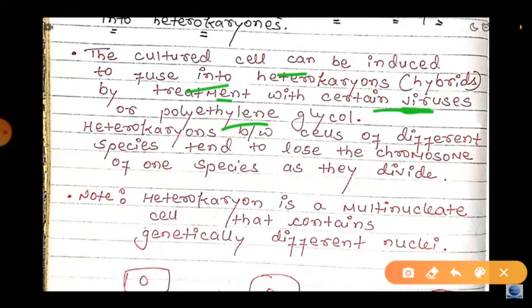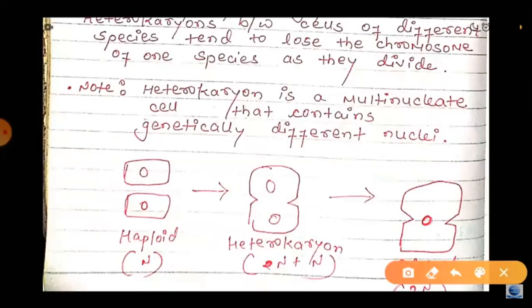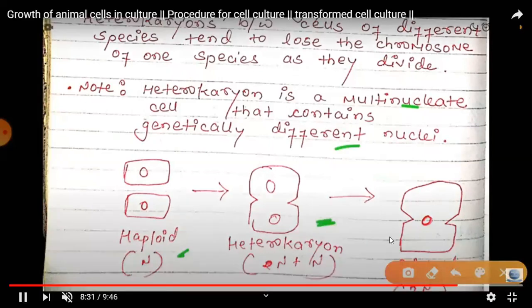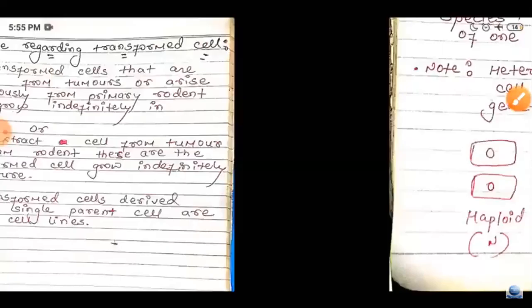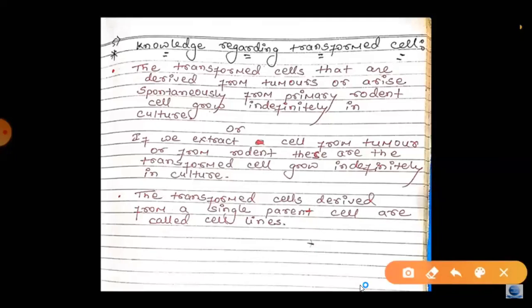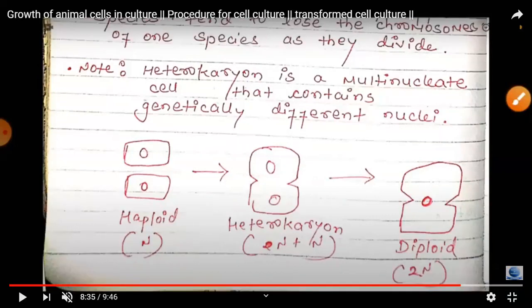So heterokaryons are formed by treatment with certain viruses or polyethylene glycol. In heterokaryon cells between different species, they tend to lose chromosomes. Also, heterokaryons are multinucleate. See the structure. First one is the haploid, second one is the heterokaryon. Here the haploid has two different nuclei. The heterokaryon is a combination of multiple nuclei, and the diploid has only one nucleus.